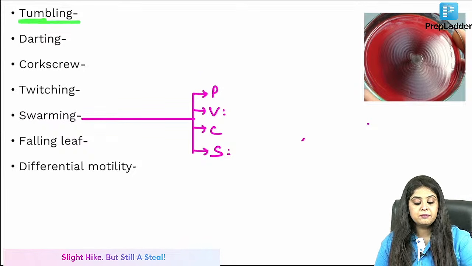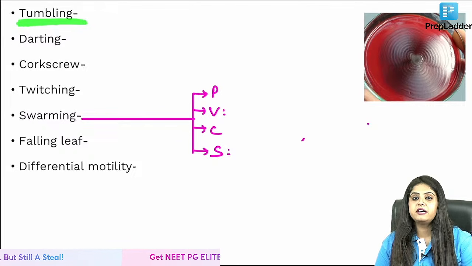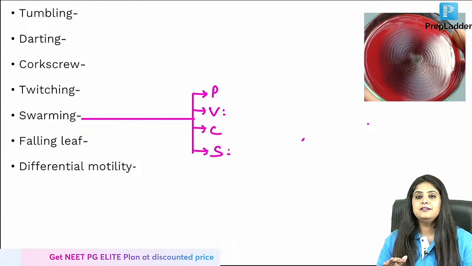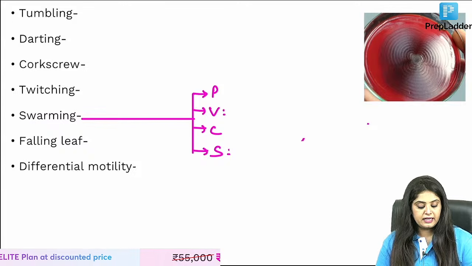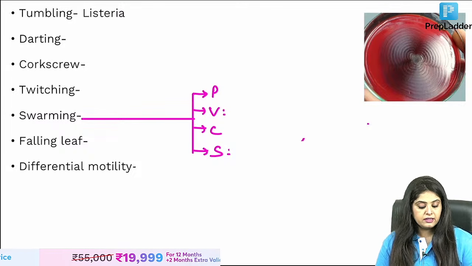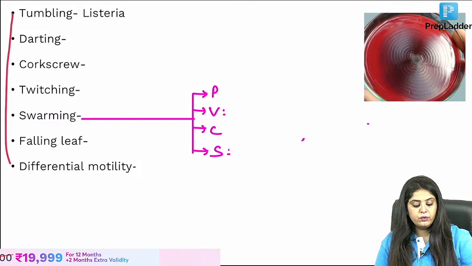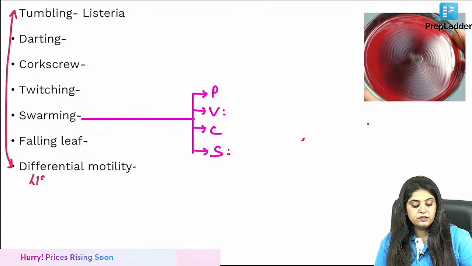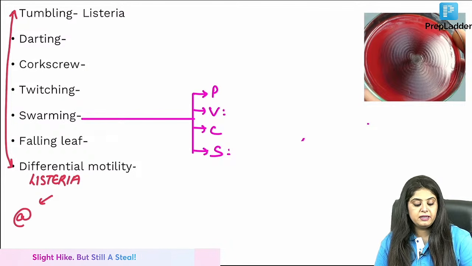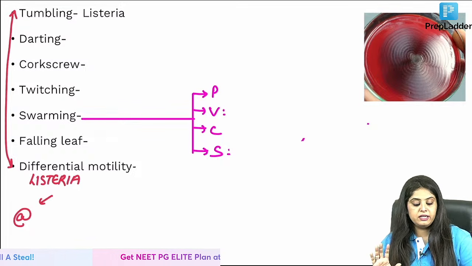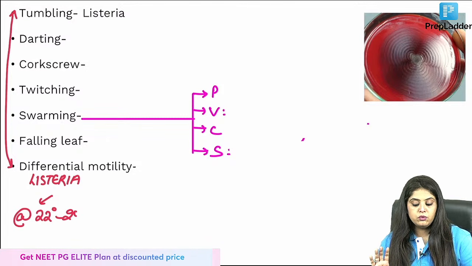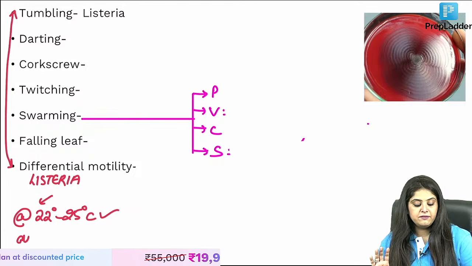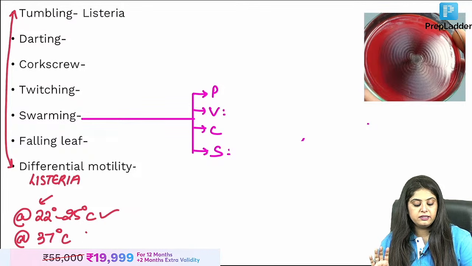Starting with tumbling. Tumbling, I always tell you, should remind you of that drunk friend of yours, tumbling here and there, and that is going to be Listeria. Another thing this drunk friend shows is differential motility. Differential motility is also shown by Listeria: I will be tumbling at 22 to 25 degrees, but I will not be tumbling at 37 degrees.